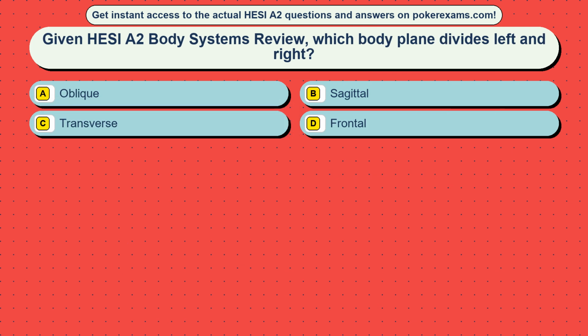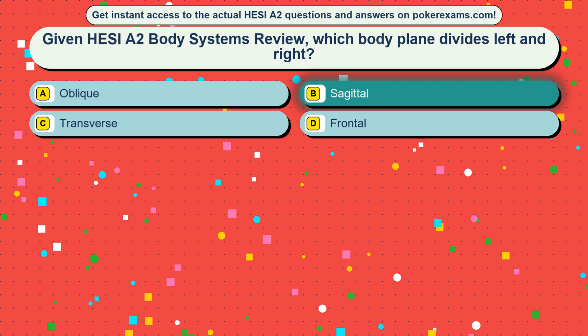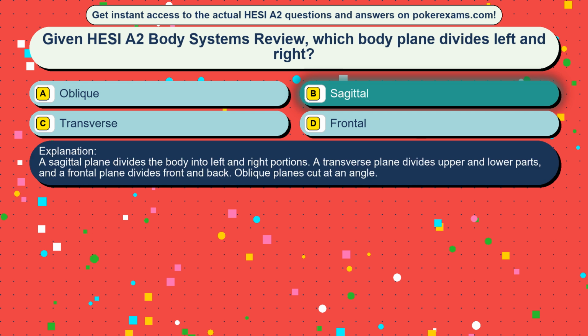Question 8. Given HESI A2 Body Systems Review, which body plane divides left and right? Option A, oblique. Option B, sagittal. Option C, transverse. Option D, frontal. The correct answer is option B, sagittal. A sagittal plane divides the body into left and right portions. A transverse plane divides upper and lower parts, and a frontal plane divides front and back. Oblique planes cut at an angle.